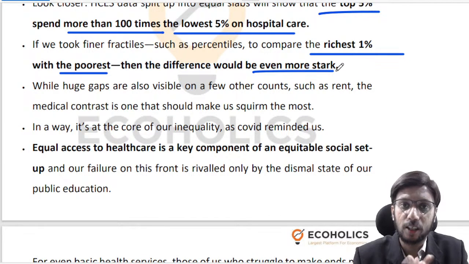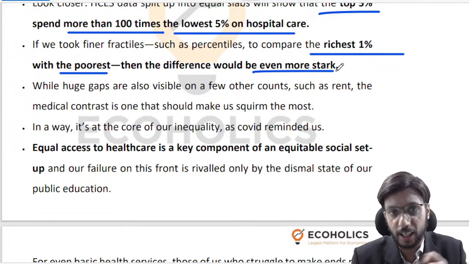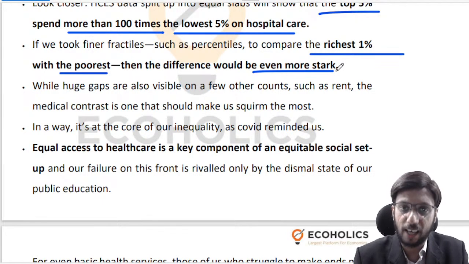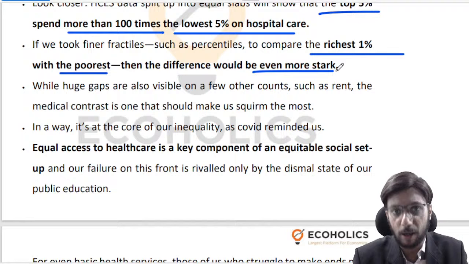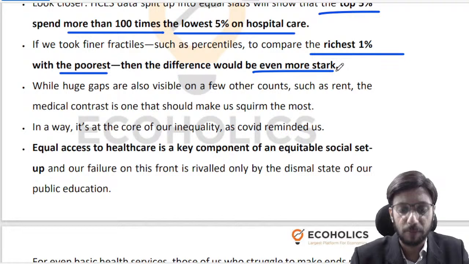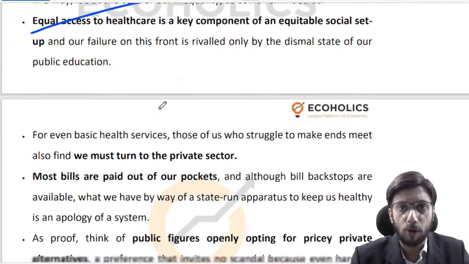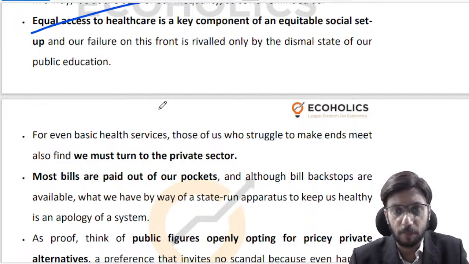If you look at the doctor population ratio in urban India and the doctor population ratio in rural India, all of those indicators will always tell you that our healthcare infrastructure, the hardware and the software part of it, is being distributed in an inequitable manner across India and Bharat, so to speak, right? So obviously equal access to healthcare is a very important component of any government or any setup which talks about equality or having equitable access and so on.